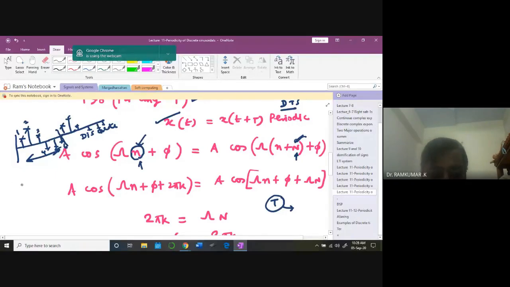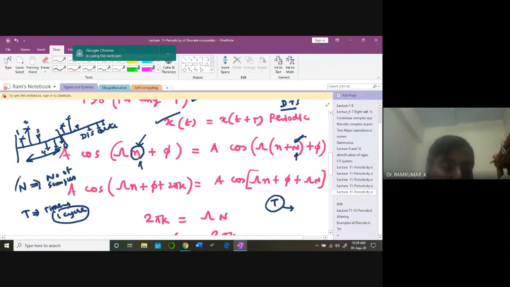In the discrete time domain, we are thinking in terms of samples. N is the number of samples. Capital T is a time in the continuous time domain, the time taken for one cycle. But here we no longer talk about cycles, we talk about the number of samples that is going to repeat again. So if this signal is going to be equal to this signal, what is the corresponding idea? You add 2 pi k to the phase, and what happens? You end up like this.